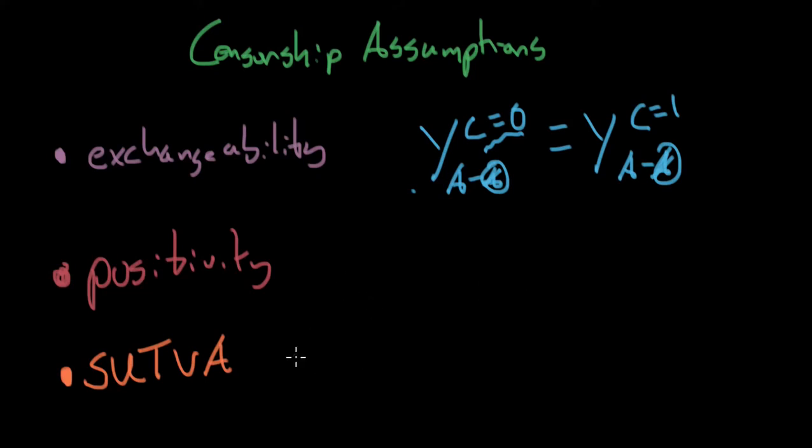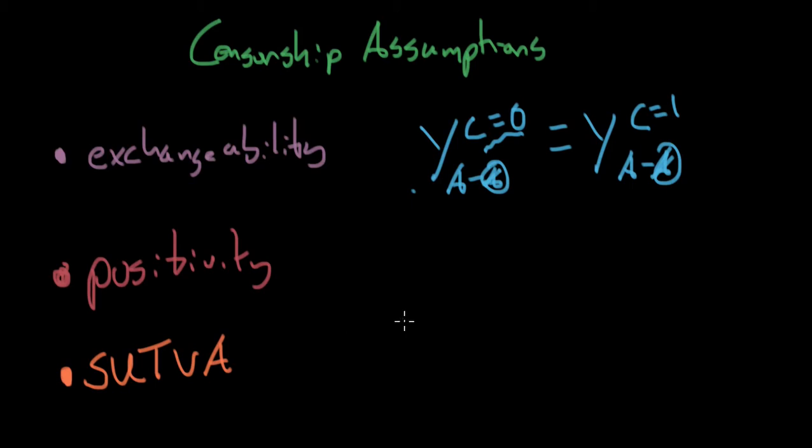And then finally, SUTVA, the stable unit treatment value assumption. This is pretty important. You need to have a well-defined censorship. So this needs to be well-defined. Death is fairly well-defined. Maybe working at the location might not be well-defined. Perhaps someone's taking a vacation. In addition to that, you also need non-interference. So you need that when people are assigned the censorship value 0, they don't necessarily affect the other treatment or treatments of other people around them.